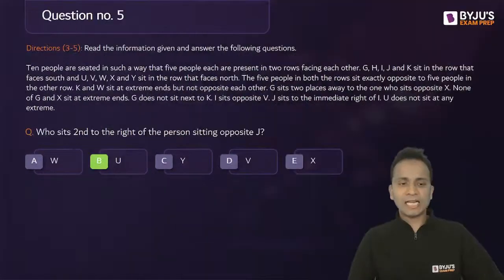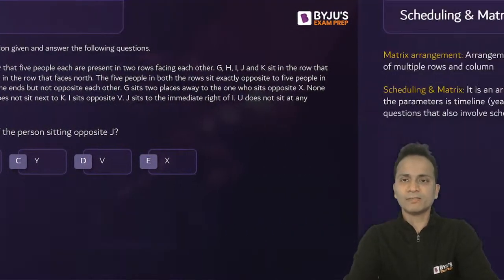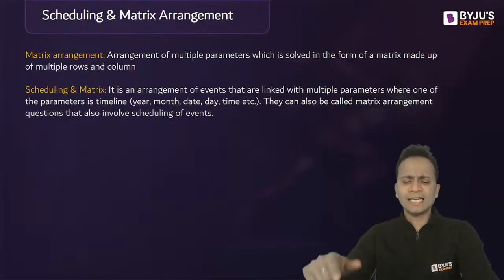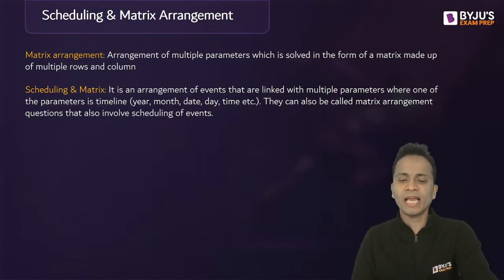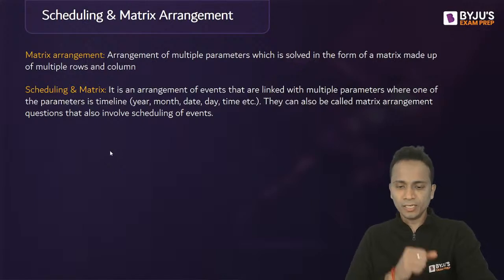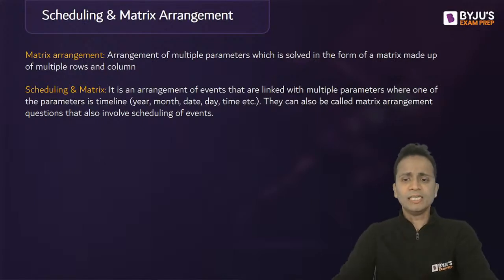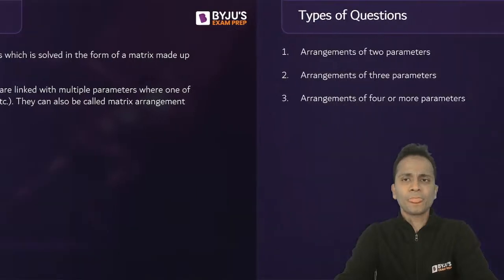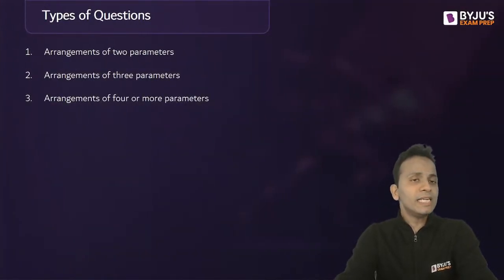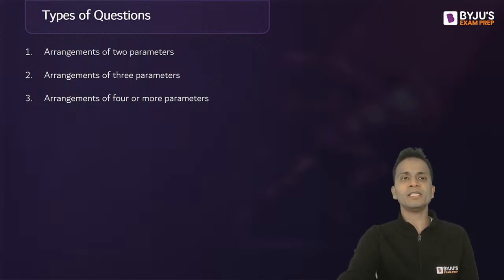Right? So that's it, 3 questions belong to this set. Now let's move ahead and look at the next type of questions, scheduling and matrix. Now in scheduling and matrix, there can be 3 different types of questions: arrangement of 2 parameters, 3 parameters, or 4 or more parameters.